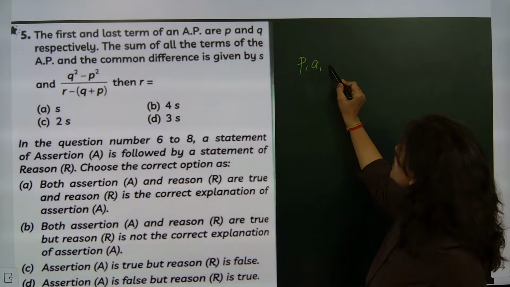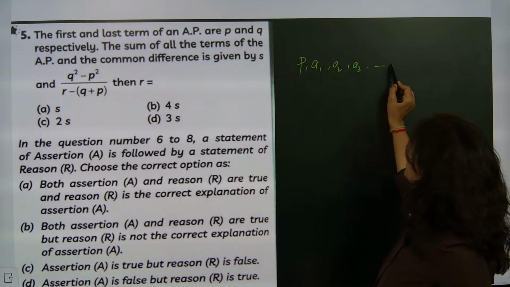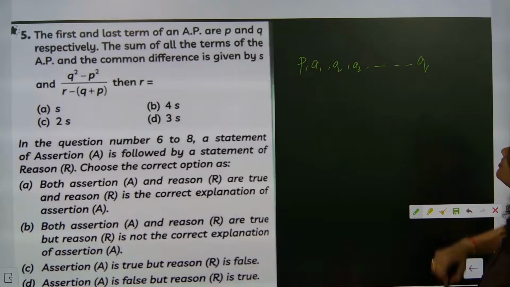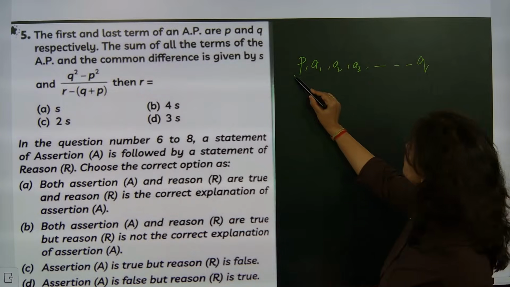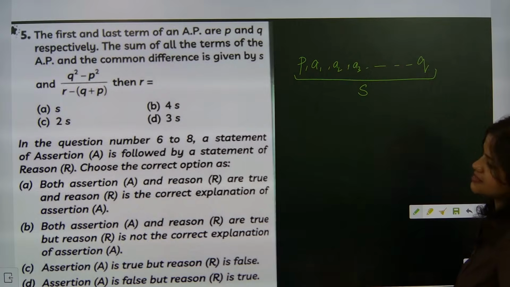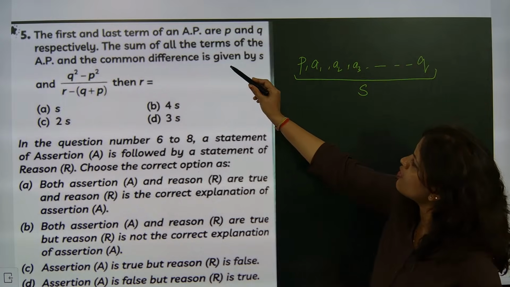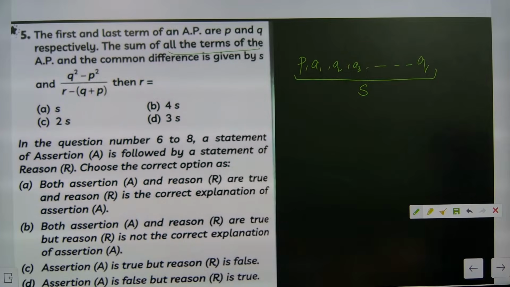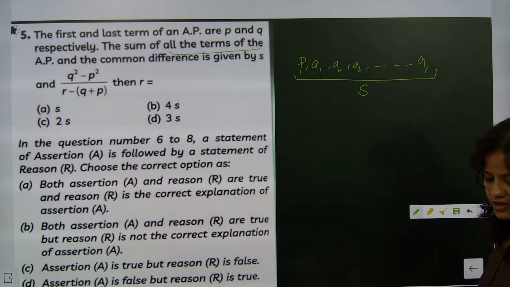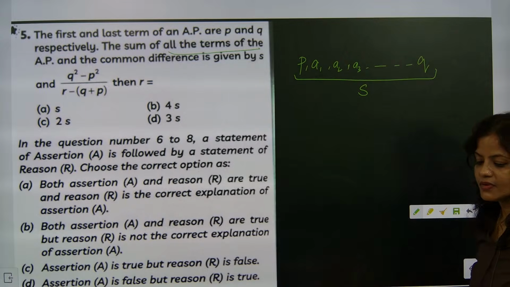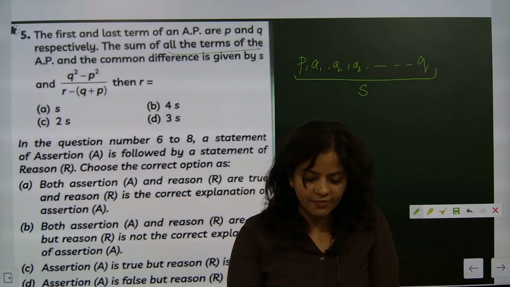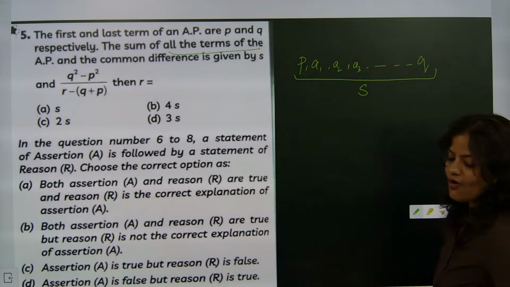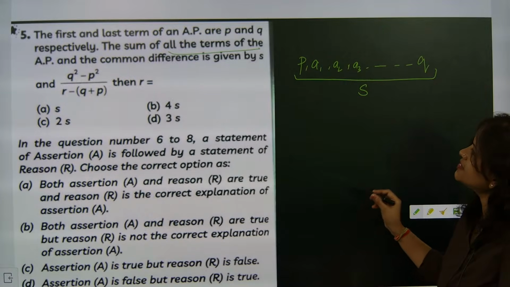After that, A1, A2, A3, AN, the last term is taken as Q. Sum of all the terms of the AP is taken as S.